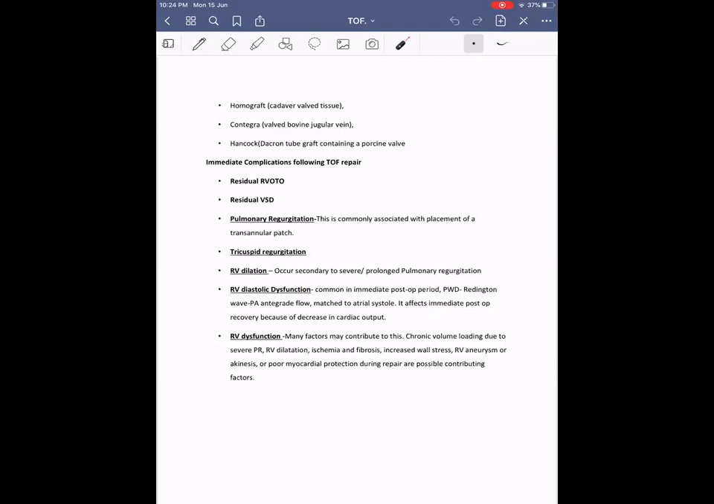If RV diastolic dysfunction is present, it is associated with a poor immediate post-operative outcome because it decreases the cardiac output. Then RV systolic dysfunction: many factors may contribute to it, mainly chronic volume overload due to severe PR, RV dilatation, ischemia, fibrosis, increased wall stress, or if there is an RV aneurysm or akinesis, or poor myocardial protection during the repair. These can lead to RV dysfunction.